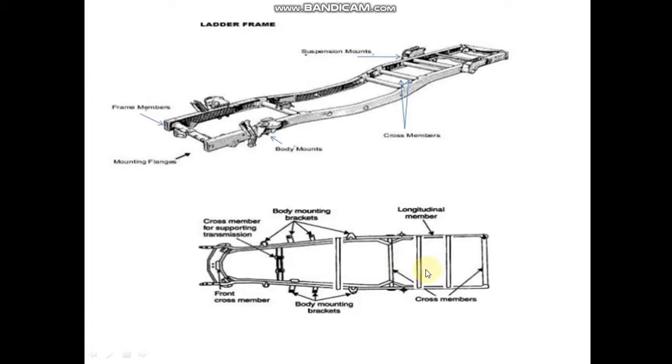Okay, body on frame. Okay, so here you can see this is the front cross member, this is the cross member for supporting transmission, these are another cross members. Okay, and these are the body mounting brackets through which the body will be placed over this frame. Okay, and these cross members connect these two channels which are placed parallelly, and it will reduce the tendency of the torsion of this frame.